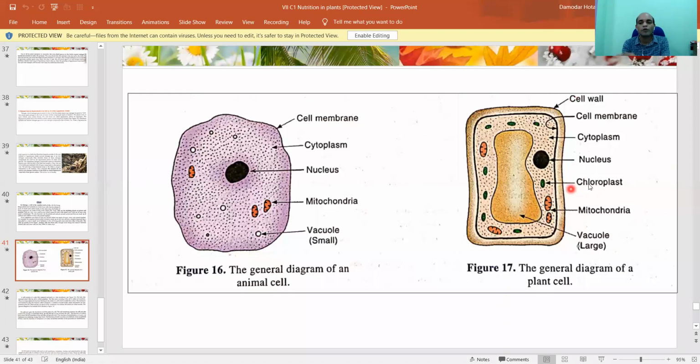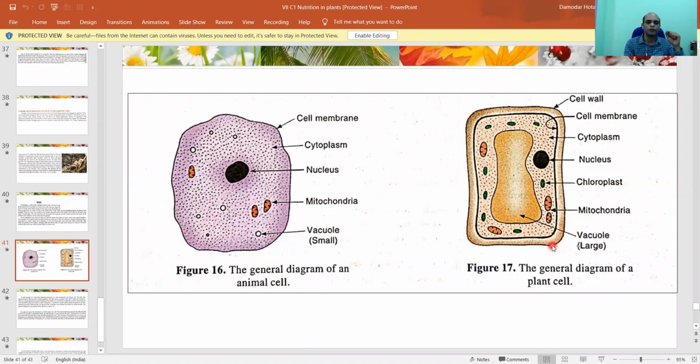Then you see chloroplast is present. The most important thing which really helps plants to prepare food that is present in the cell is the chloroplast. That is known as chloroplast. That is present over there. And besides that, mitochondria is present. It is present in both the animal cell and the plant cell.